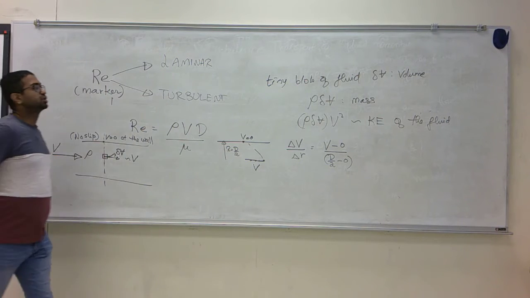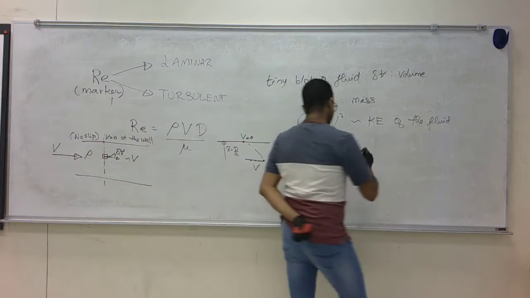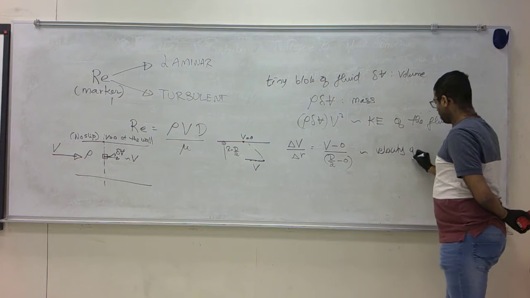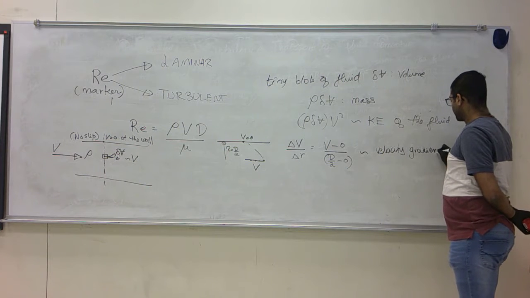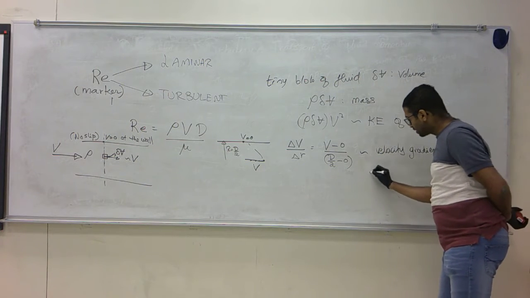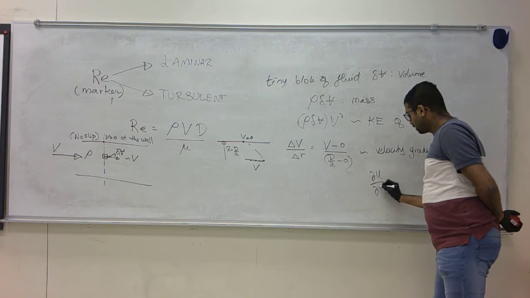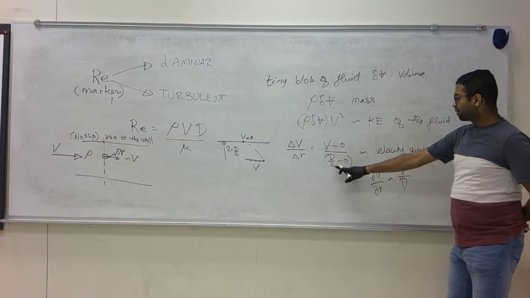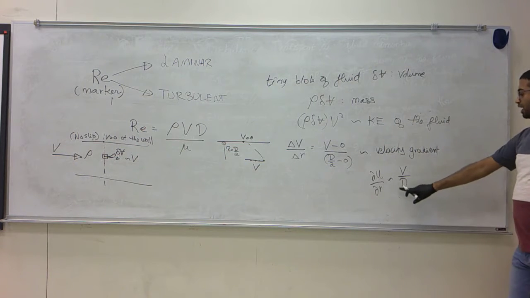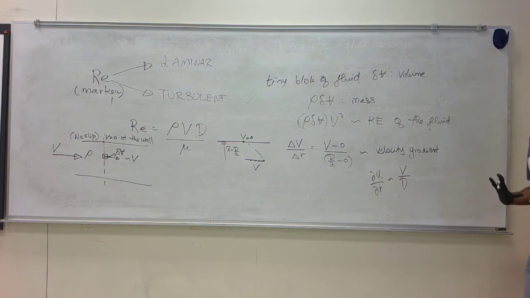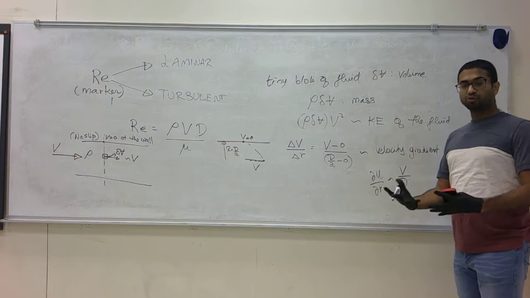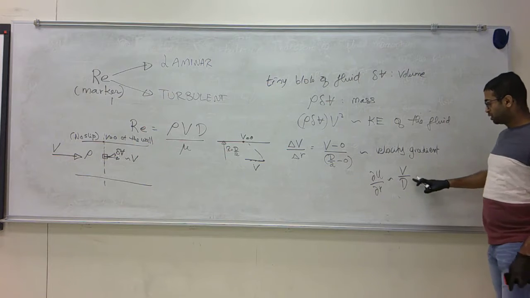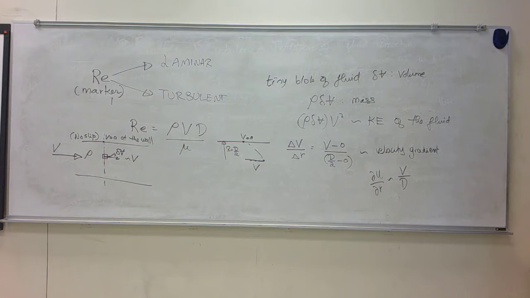Change in velocity over change in position is what we call the velocity gradient. It should scale with V over d, and I'm leaving this factor 2 out. By scale I mean it should be of similar magnitude to V over d.